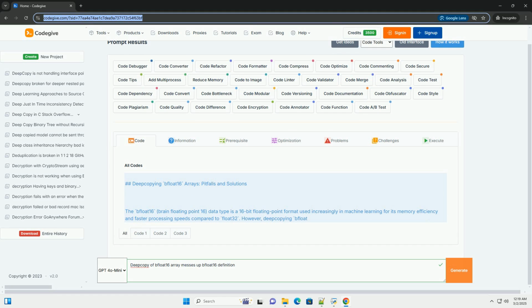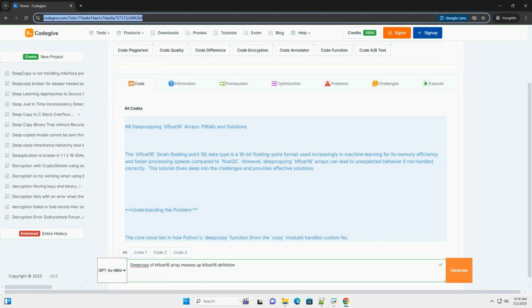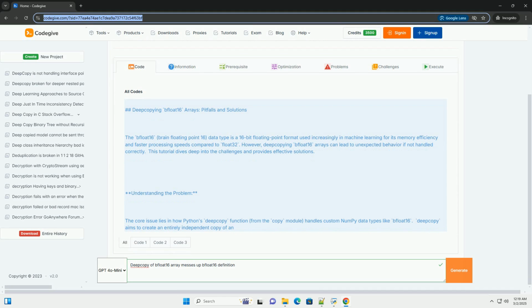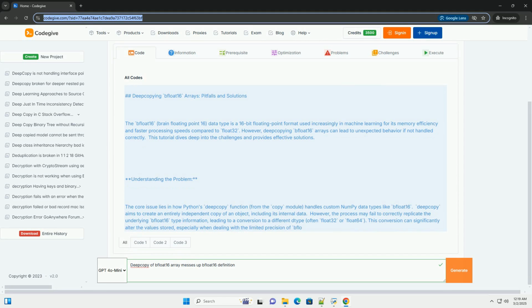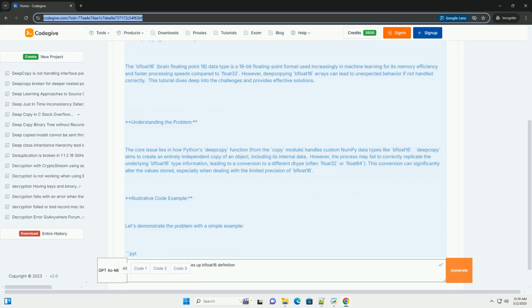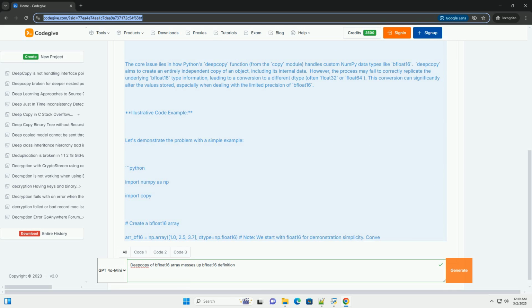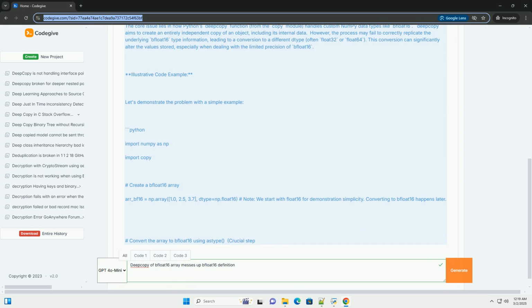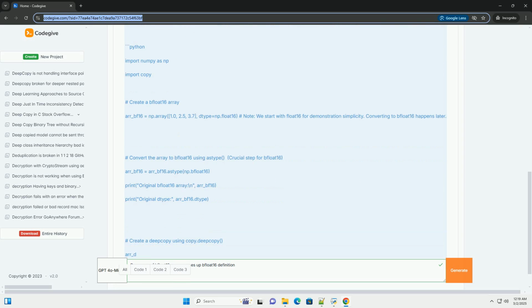Deep copying bfloat16 arrays, pitfalls and solutions. The bfloat16, brain floating point 16, data type is a 16-bit floating point format used increasingly in machine learning for its memory efficiency and faster processing speeds compared to float32. However, deep copying bfloat16 arrays can lead to unexpected behavior if not handled correctly. This tutorial dives deep into the challenges and provides effective solutions.